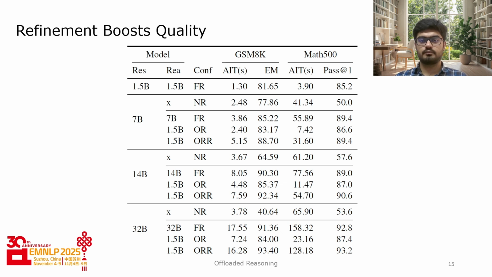Refinement boosts quality. For instance, on GSM-8K, ORR achieves an exact match score of 88.70, outperforming both 7 billion full reasoning and 7 billion offloaded reasoning. As we can see, once again, trends generalize across the model sizes. This indicates that large models can effectively refine and enhance imperfect reasoning traces generated by the smaller models.